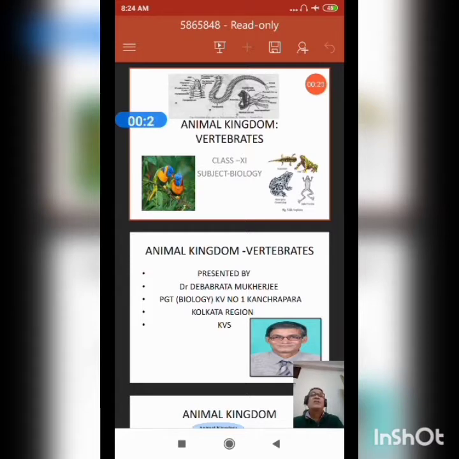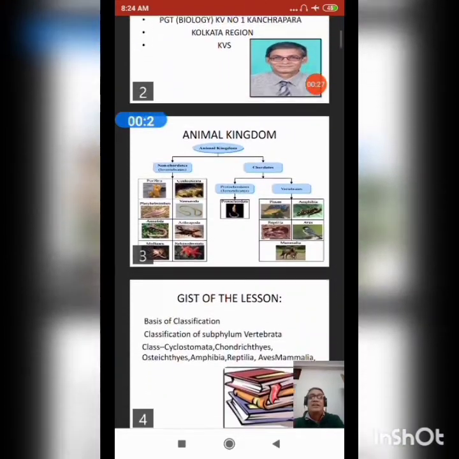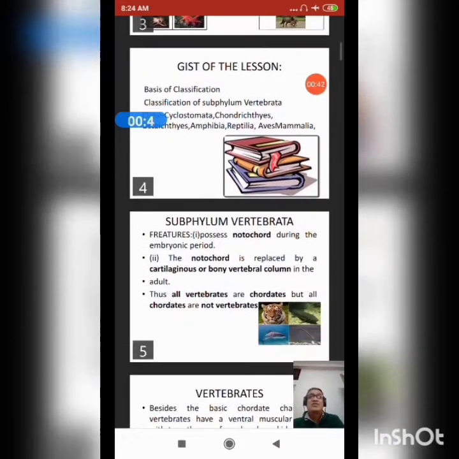At first, we will discuss the following topics, that is called the gist of the lesson: the basis of classification, classification of subphylum Vertebrata, class Cyclostomata, Chondrichthyes, Osteichthyes, Amphibia, Reptilia, Aves and Mammals.